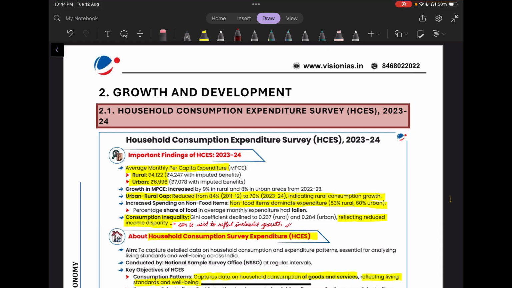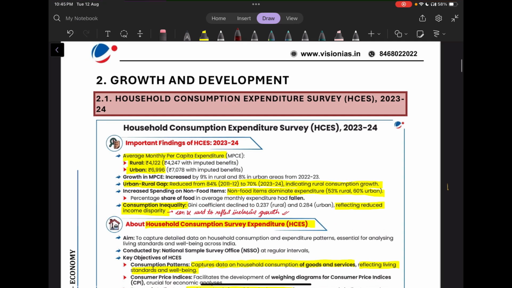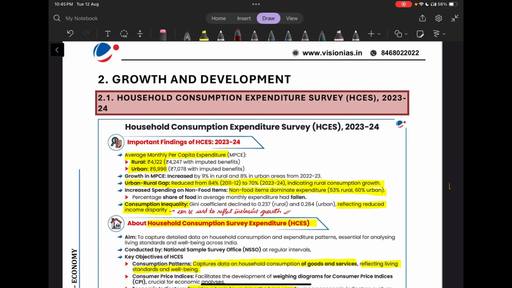The second topic is growth and development. So, in growth and development, first we will see the Household Consumption Expenditure Survey 2023. So, what were the important findings of this survey?